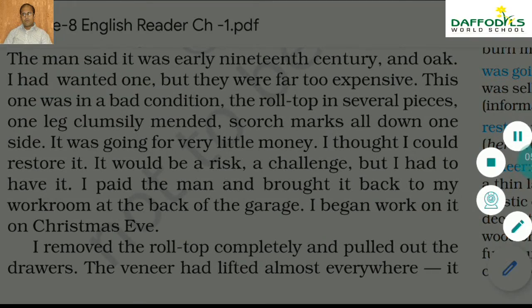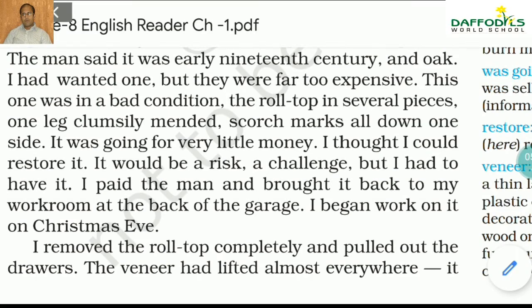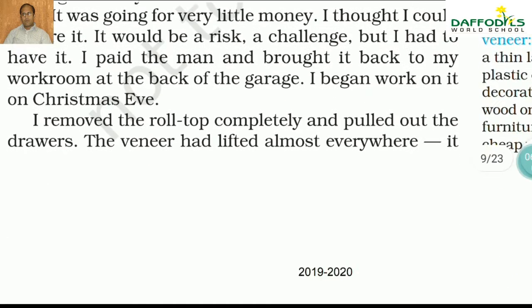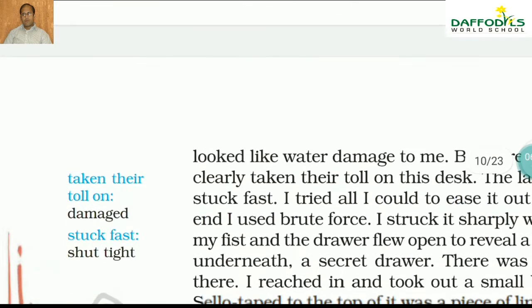Now Christmas Eve is the evening of the 24th actually, and you can say 24th, 25th, but generally it's meant by the 24th itself, a day before the 25th. So as we go there, then you will understand that yes, he removed it. What he did is that after putting it there in the workshop or the garage, whatever you call it, the veneer had lifted almost everywhere. Now it looked like water damage.